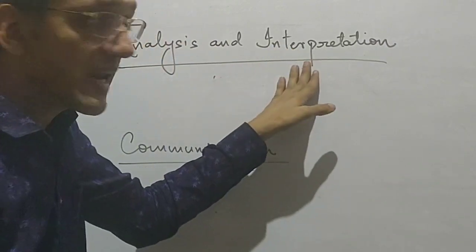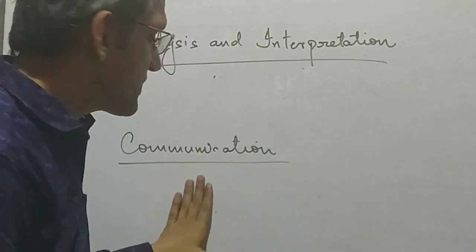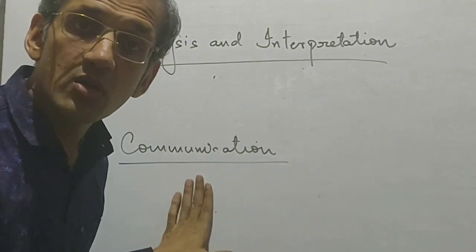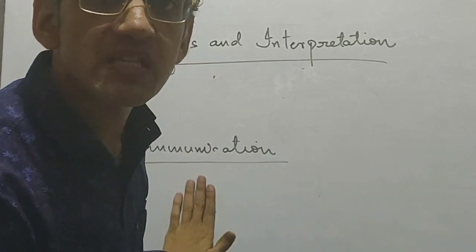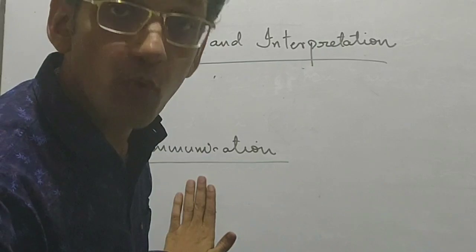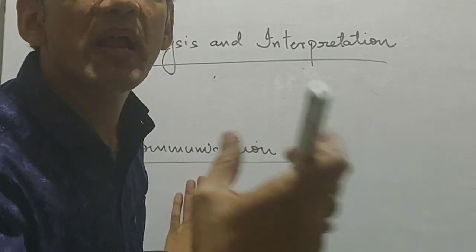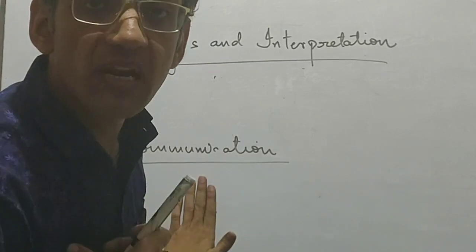And after analysis and interpretation, we send the information to all the interested parties of my business, like the business firms from whom I have borrowed money, like banks. From bank I have borrowed money.